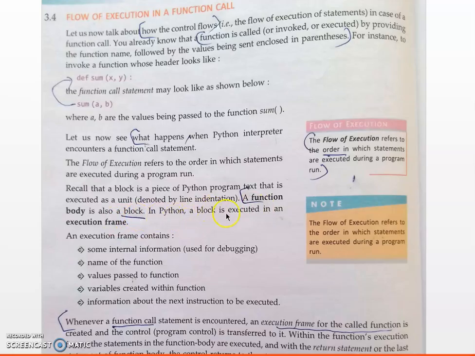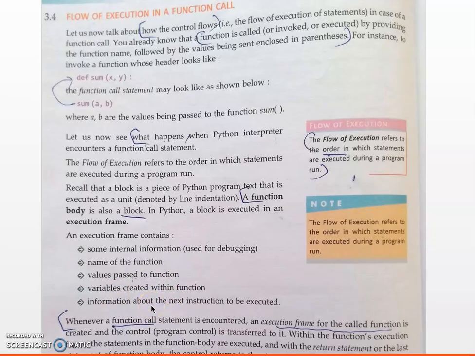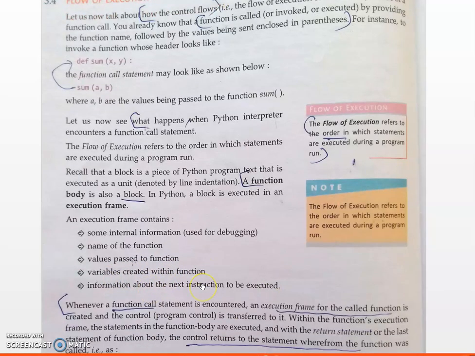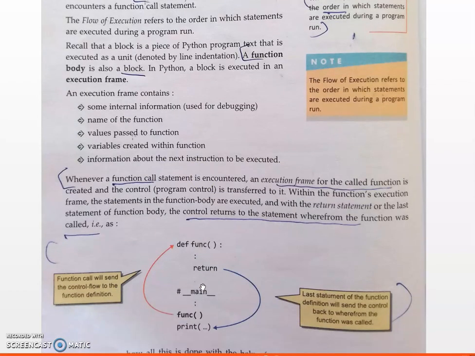When you execute the function body, it will be executed in an execution frame. The execution frame contains the name of the function, the values which are passed to the function, variables created within the function that are local to the function, and information about the next instructions to be executed. All those things are contained in the execution frame.